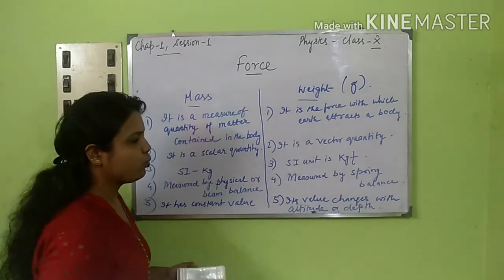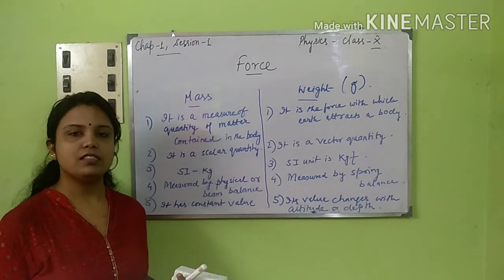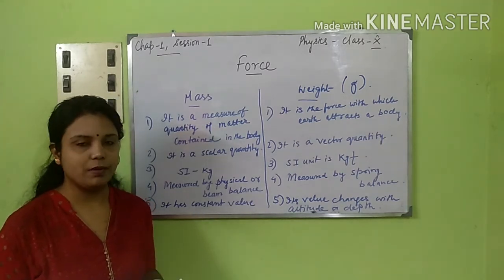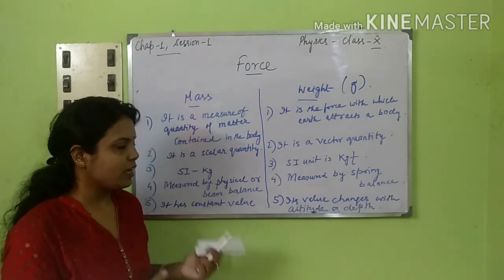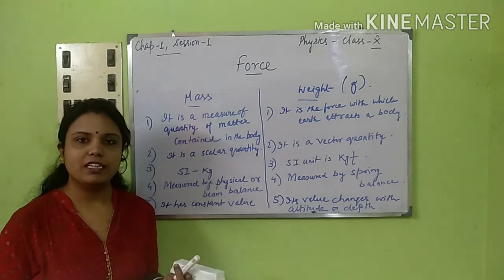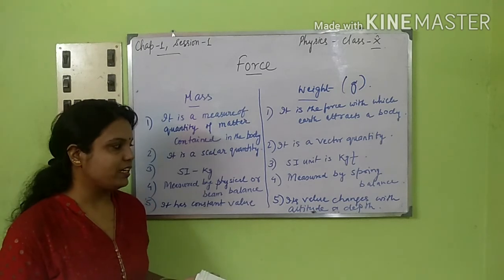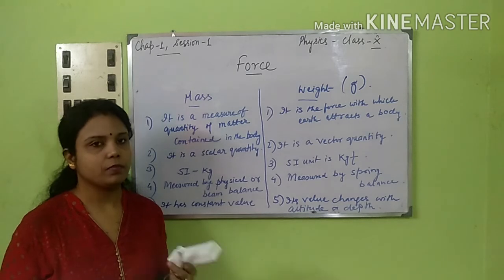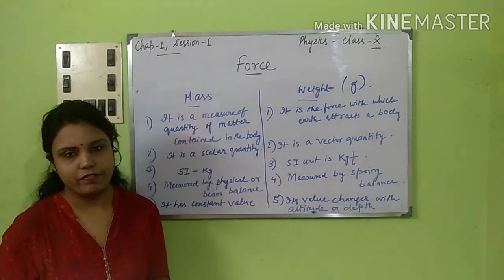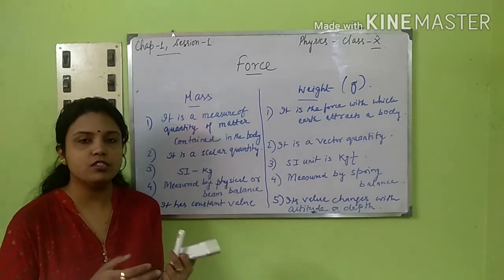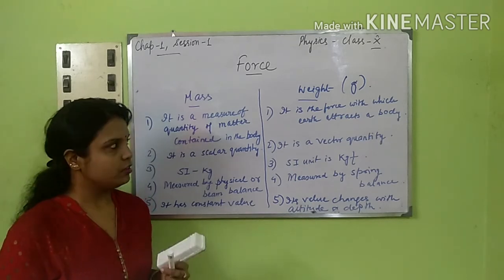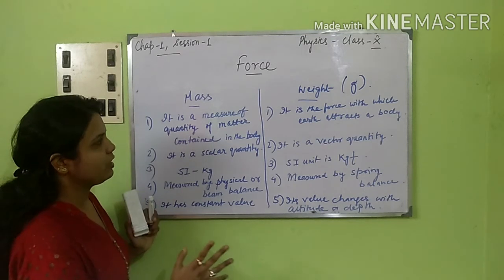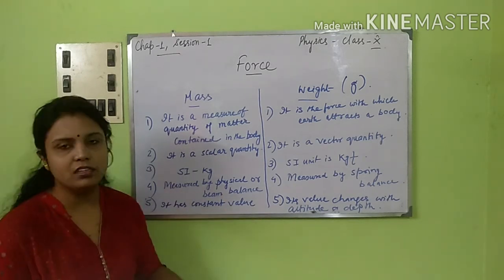And for your weight, as we discussed, the force due to gravity changes from place to place. On Earth it is usually 9.8. Inside the depth of the Earth, at altitude, at the poles, everywhere the gravitational force is different. Somewhere it is too high, somewhere it is too low. So the weight's value changes. So this is what it was all about, mass and weight.